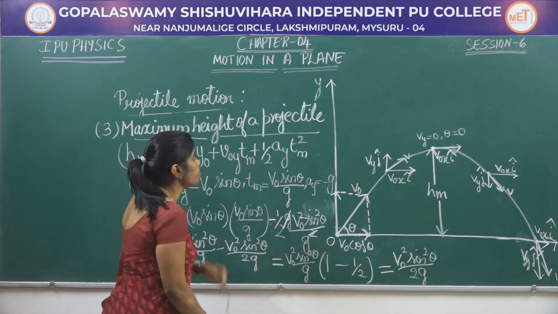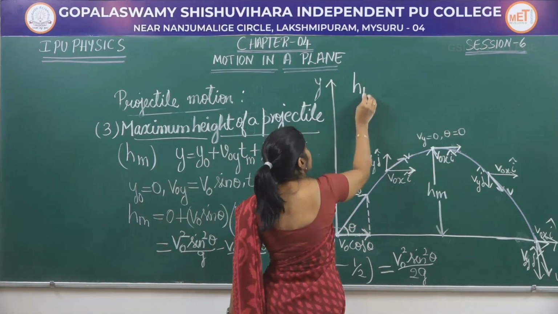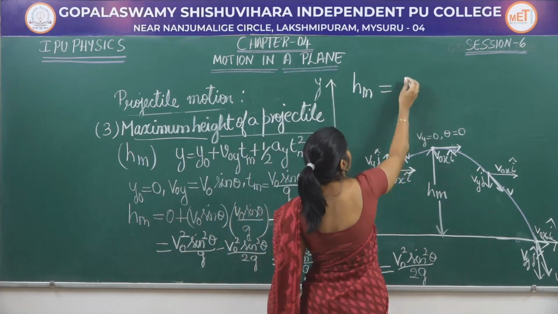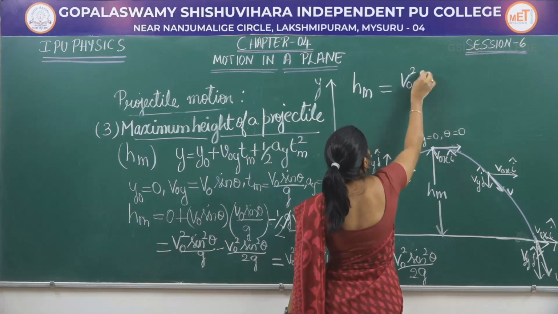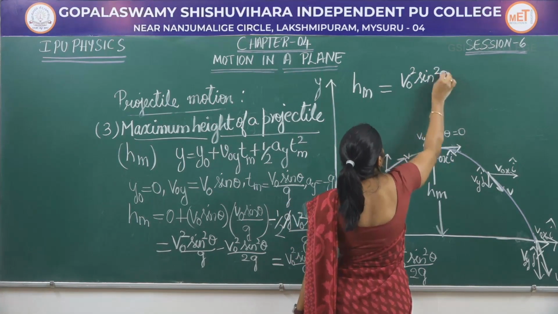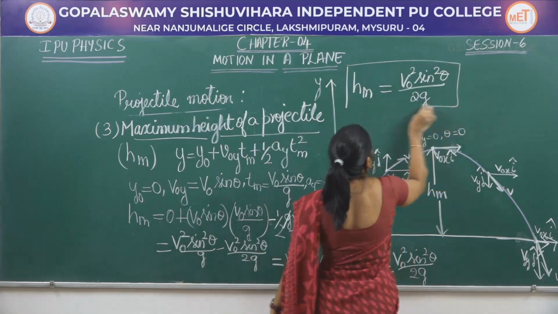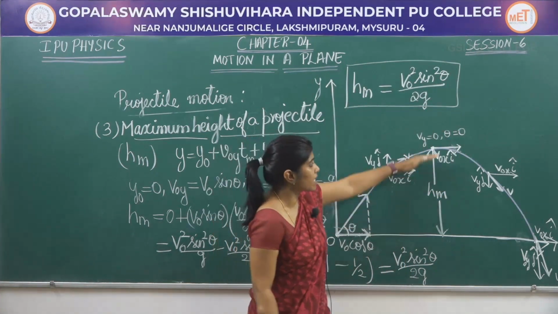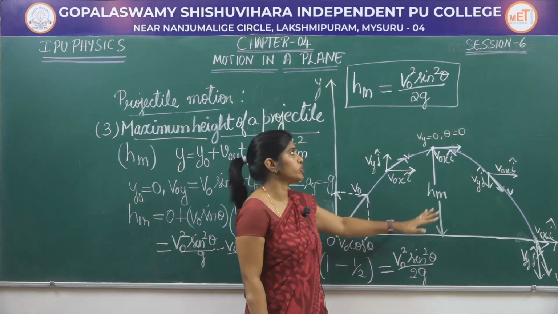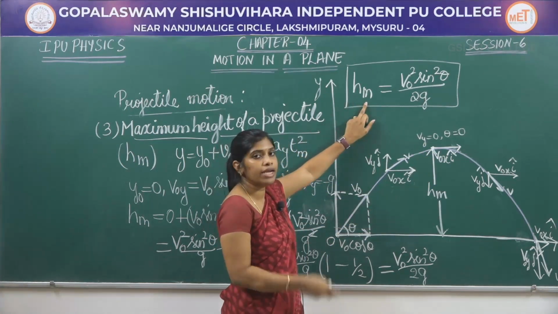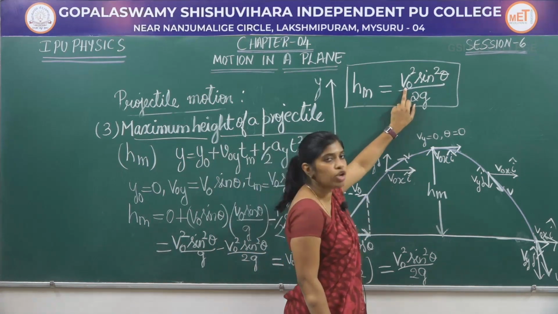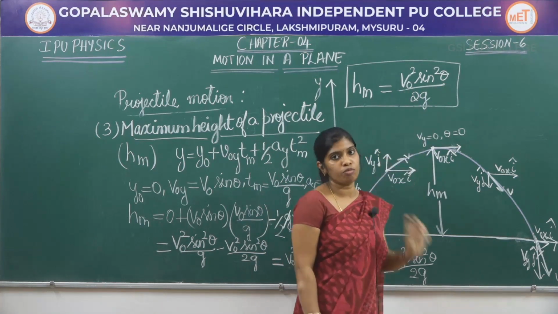2g. Let me write that here. The maximum height is equal to V naught square sine square theta by 2g. This is the maximum height attained by the projectile. So, this maximum height depends on the initial velocity and the angle of projection.